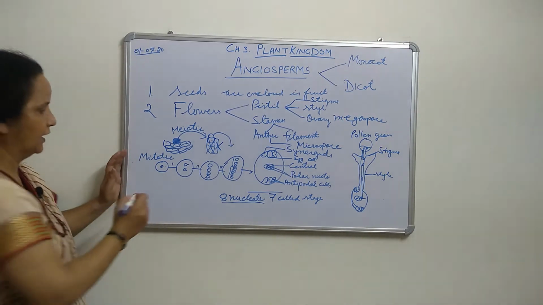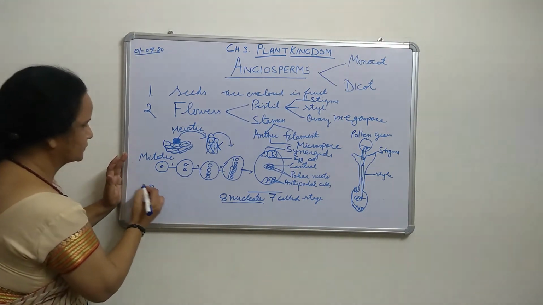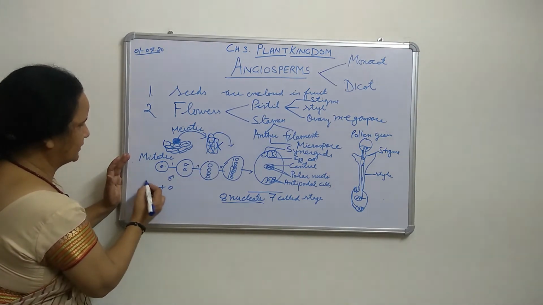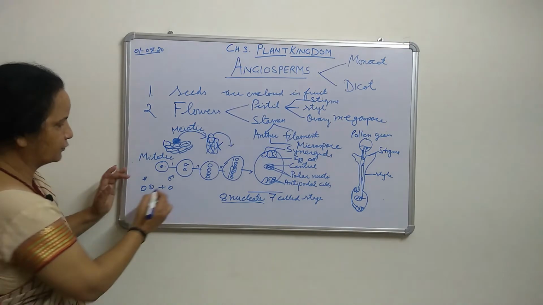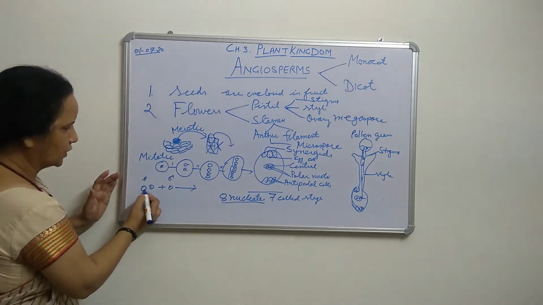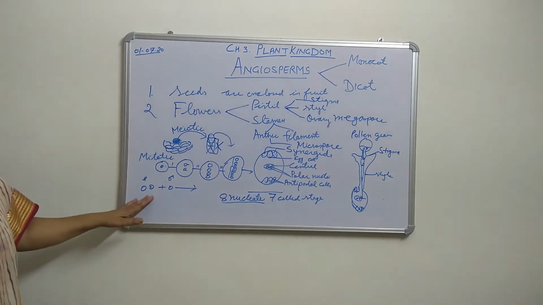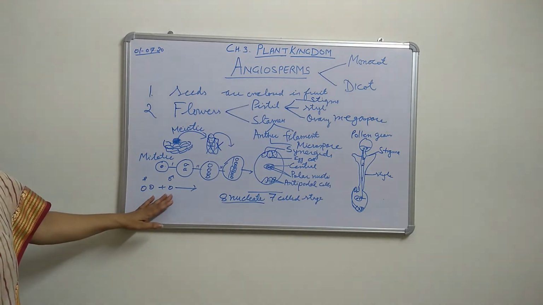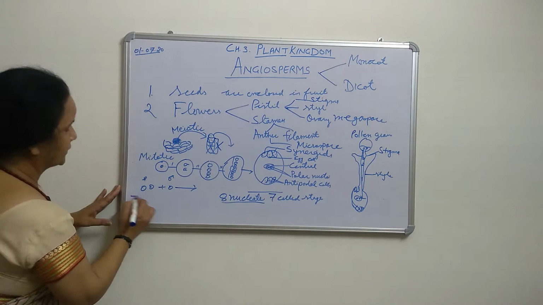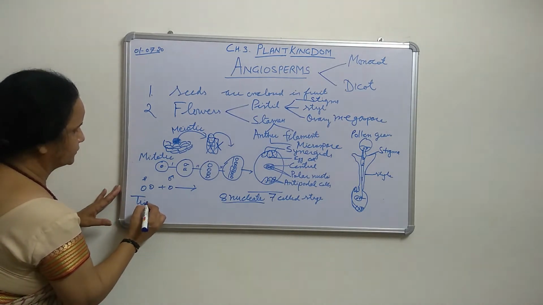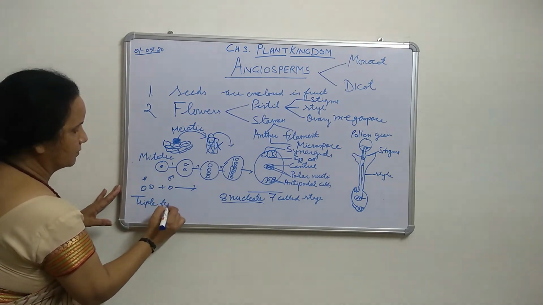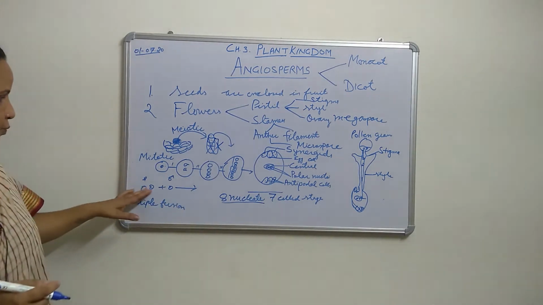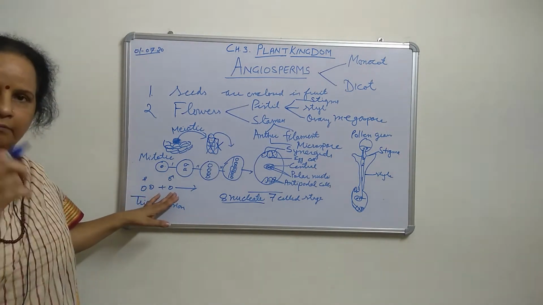The central cell has 2 nuclei, and 1 nucleus will come from the male gamete. This is the male gamete, this is the female. So what will be the fusion of these? Fusion of 1, 2, 3. Fusion of 3 nuclei. Now that is called triple fusion, because 3 nuclei are participating: 2 polar nuclei and 1 male gamete.